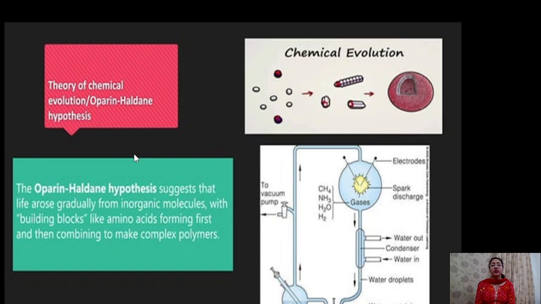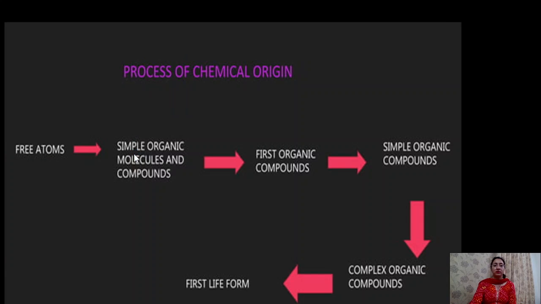Further, these ammonia, water and methane combined to form larger, complex molecules like carbohydrates, proteins, amino acids, nucleic acids, etc. And all these molecules will combine in presence of certain energy, and this energy could be lightning energy, could be the heat energy of the earth. So this is the process of chemical evolution.